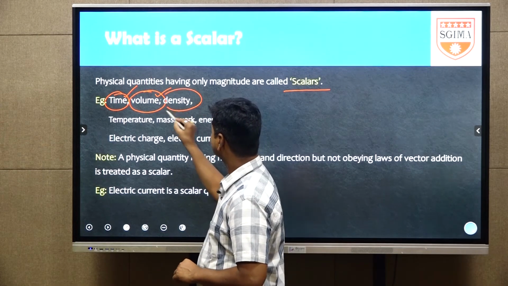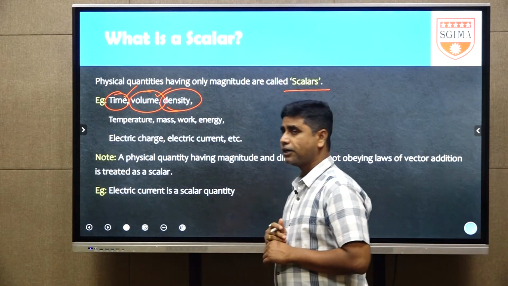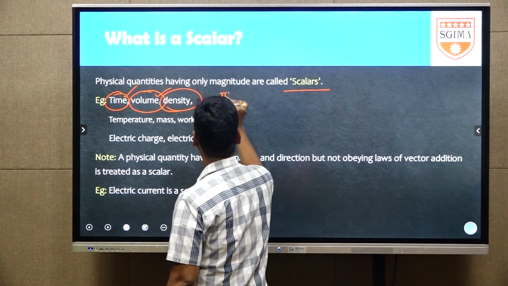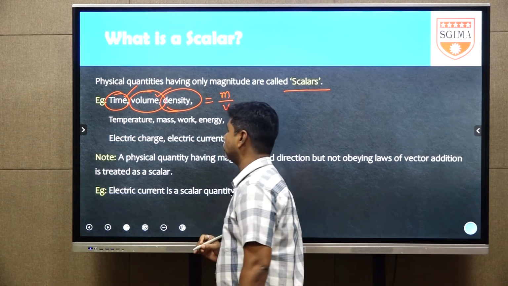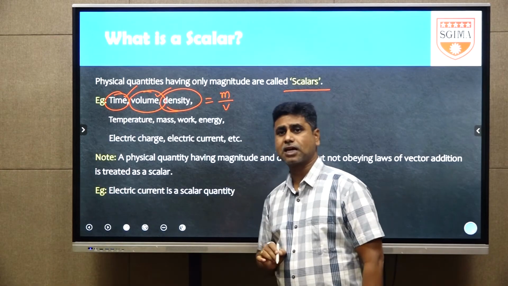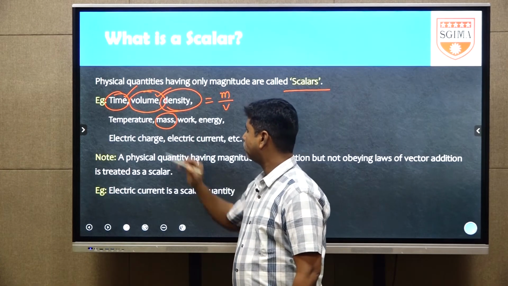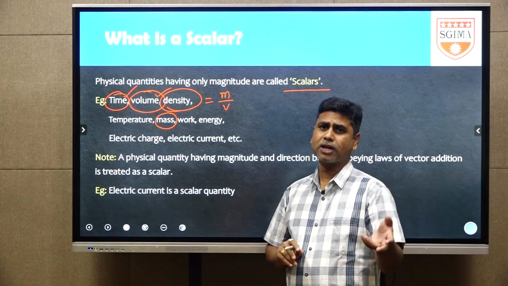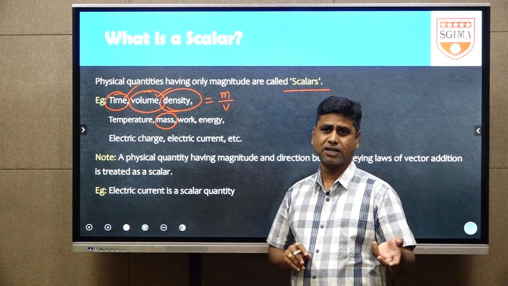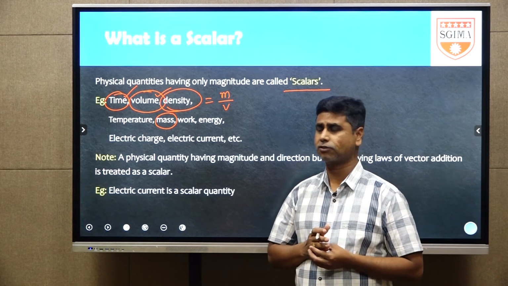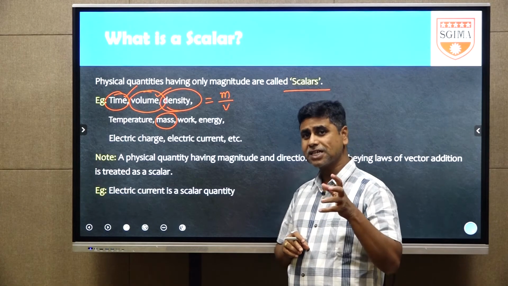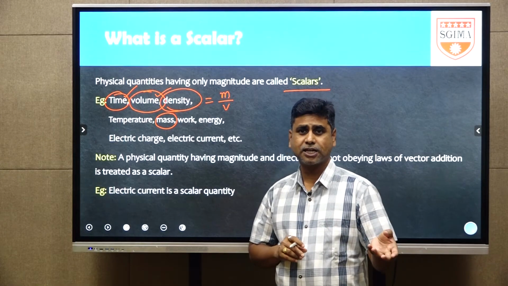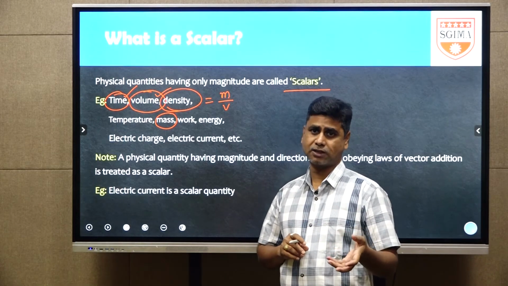Next one is density. Density equals mass by volume. Generally, mass is a scalar quantity. Here the example is also mass. Mass means the mass of any body, either 2 kg or 10 kg or 5 kg, you are just giving that value only. It means you are representing only the magnitude, not giving any specific direction. You don't say 2 kg right side, 2 kg left side.